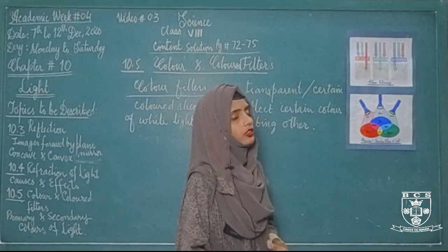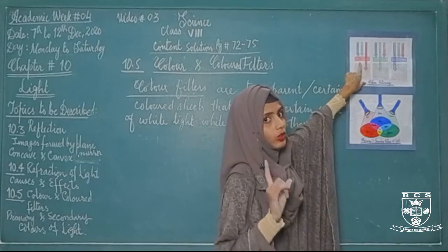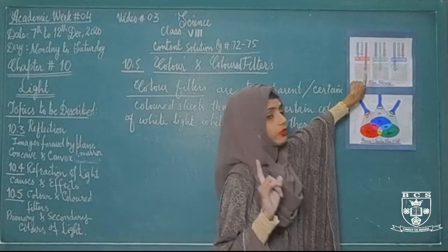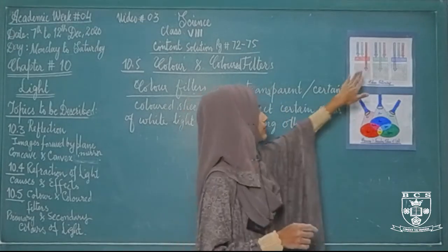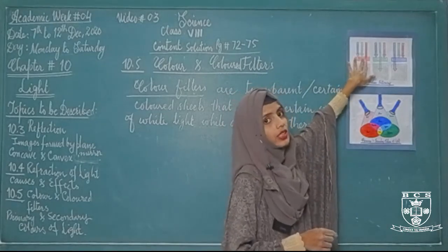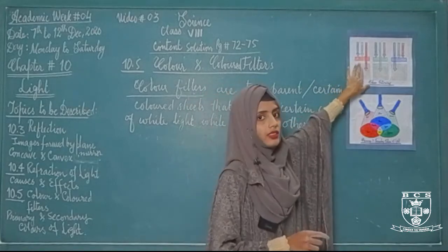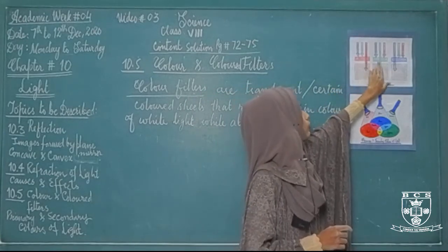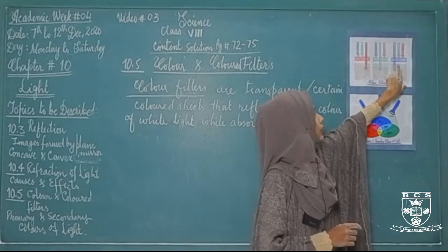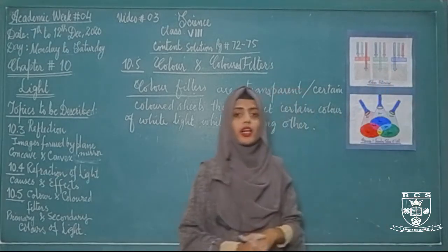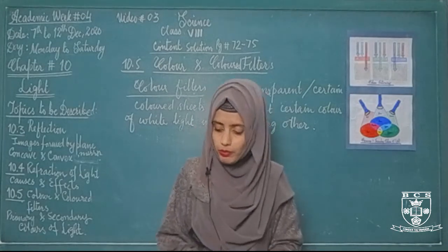When 3 different colors of light are falling on the red colored filter, the red color filter only transmits the red light. From this red color filter, only which light is transmitted or reflected? That is the red light. What happened with the blue and green colored light? These 2 colored lights are absorbed by this colored filter. Same as from the green colored filter, only green light will reflect, and from the blue colored filter only blue light will reflect. This is the basic property of colored filters.